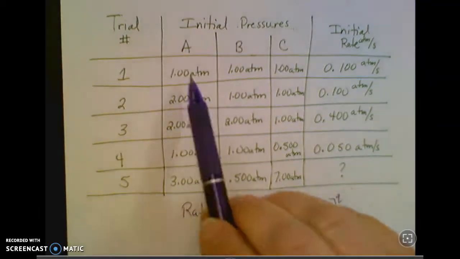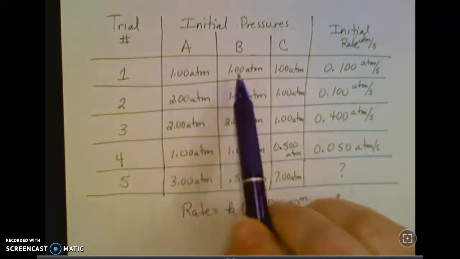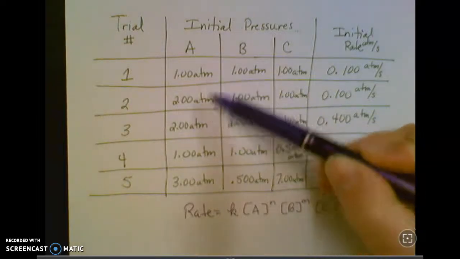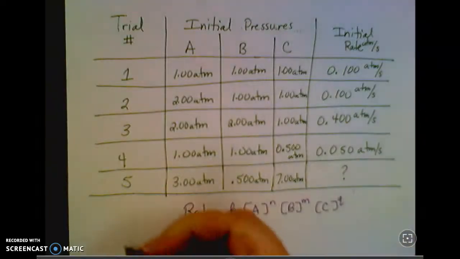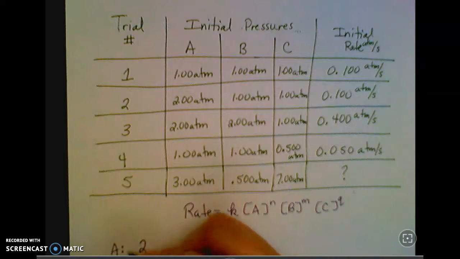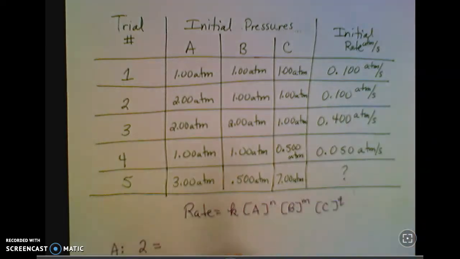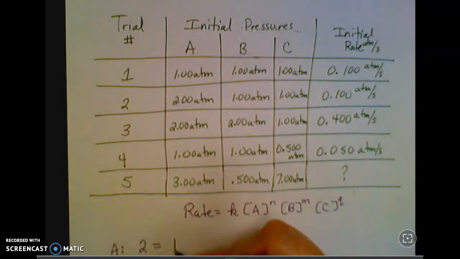for this. So here we've got, in the first trial, make it easy again, 1 atmosphere of each. In the second trial, we doubled the concentration of A from 1 to 2. B and C stayed the same. So doubling the concentration for A leads to what kind of change in the rate? When the concentration increases by a factor of 2, our rate stayed the same. We can say that increases by a factor of 1 if you want.